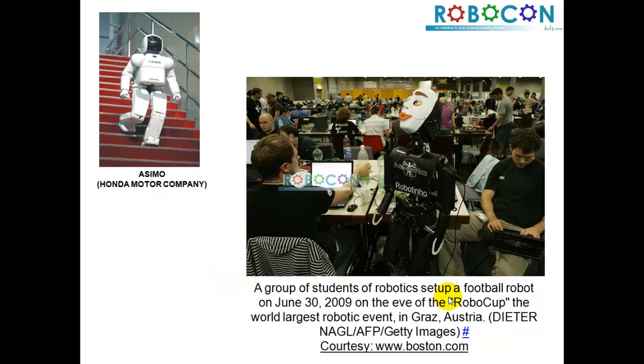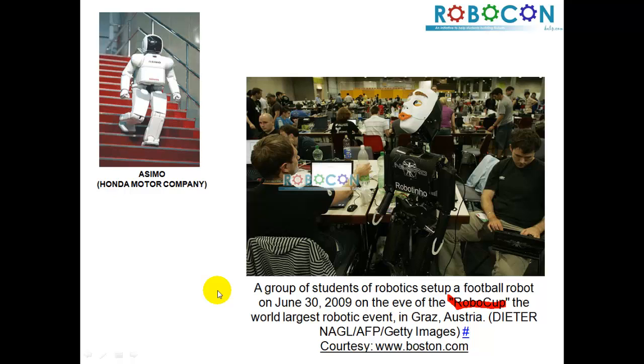There's a very famous competition, and many students around the globe participate in it. That is called RoboCup, and this picture was taken on June 30, 2009, with the image source from Boston.com.